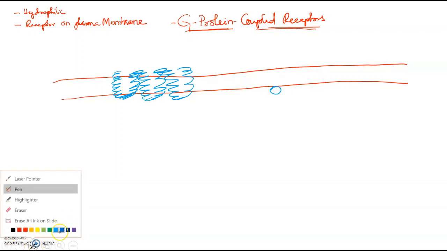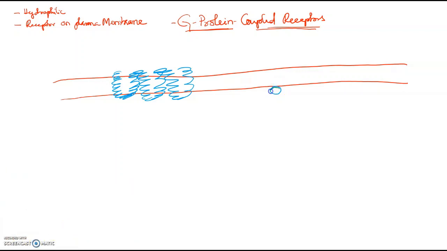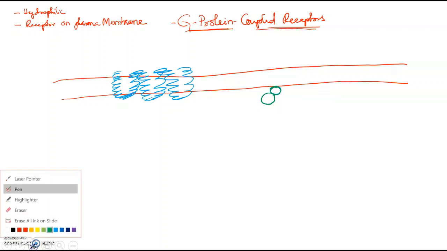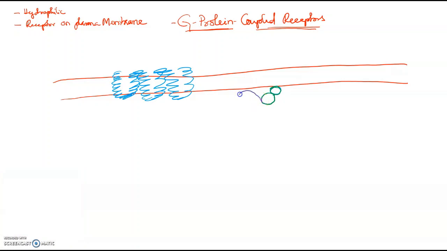I didn't change the color. All right. So this is the alpha subunit, beta subunit, and the gamma subunit.